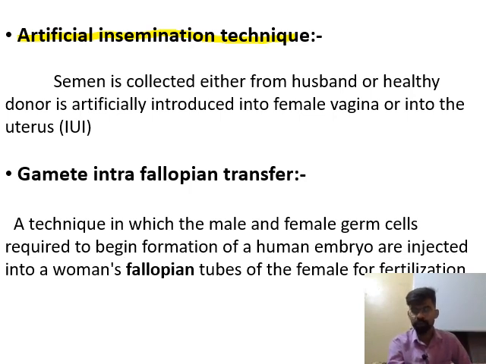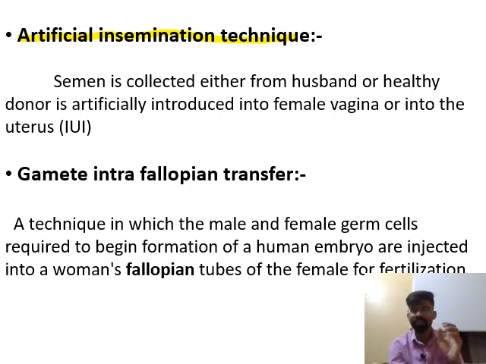This method is followed when the sperm count or sperm motility is low in the male partner. Means if the sperm motility is low, or if the sperm count is low, or if the male is unable to hold the penis erect during mating, then the couple is suggested this method.